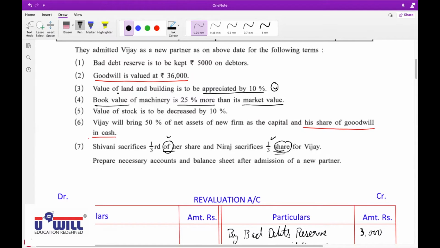No, book value is the value in your books. Oh, we'll be sad. It is more than the market value. So market value is actually less. Book value is more than market value, so market value is less. So will you be happy or sad? Sad. Okay, book value is more but market value is less. You will be sad. How will you find the amount of loss?